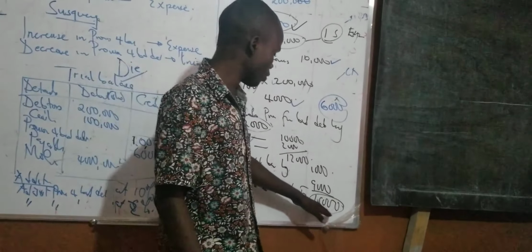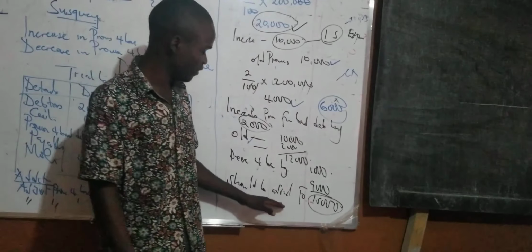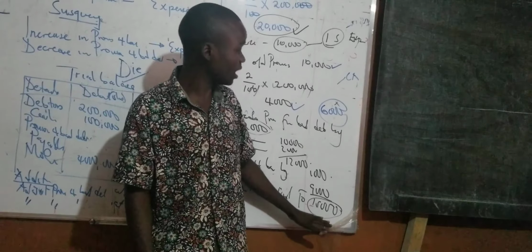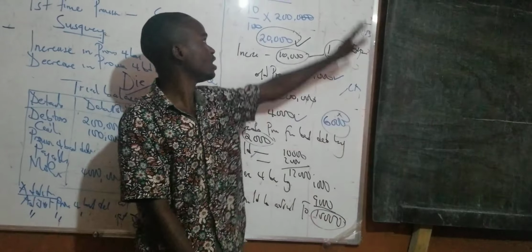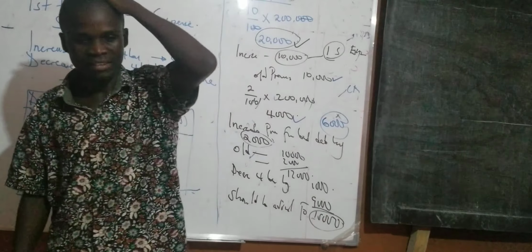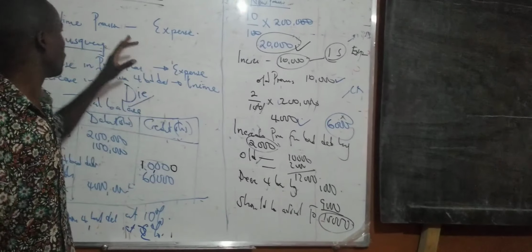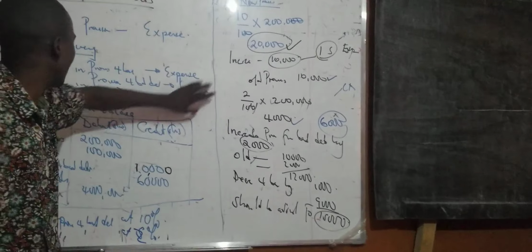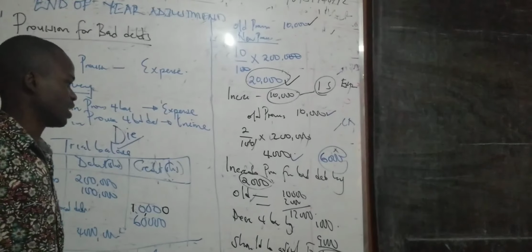The 15,000 goes in the balance sheet, and the 5,000 goes in the income statement as an expense. But if it was adjusted to 7,000, still find the difference: the new value 7,000 goes in the balance sheet, and the 3,000 goes in the income statement as an income. So in all these scenarios, it is summed up as increase is expense and decrease is income.